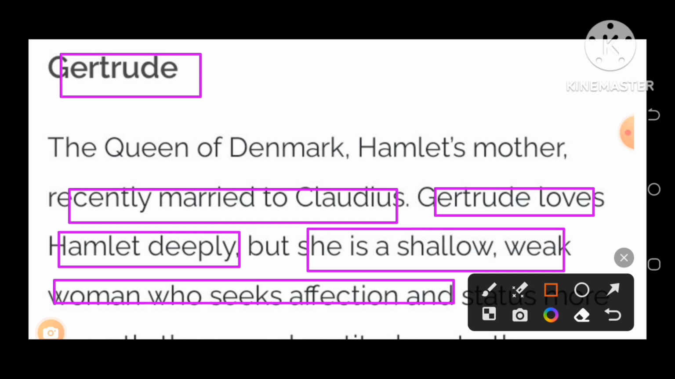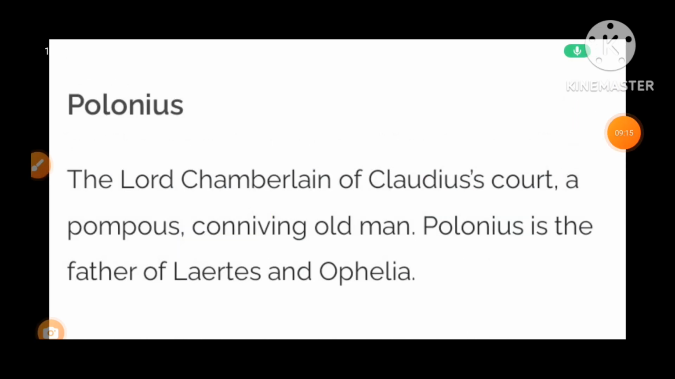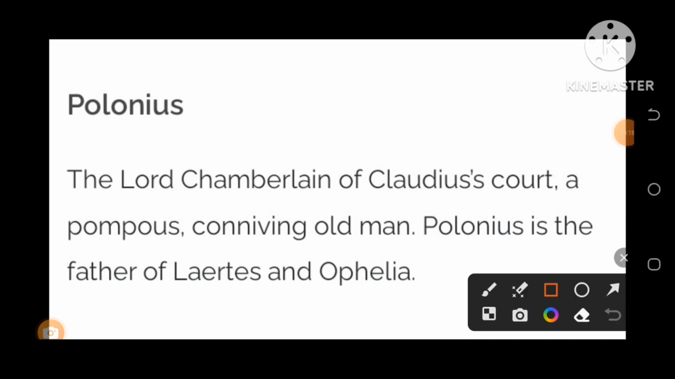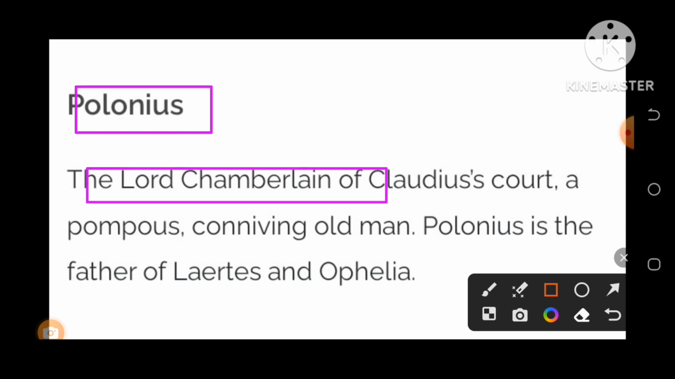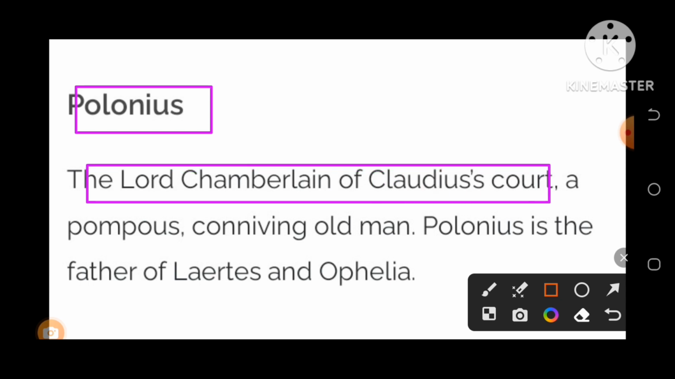So, some weaknesses of this character Gertrude, I am going to discuss some more things about her. Let us know. Next, a very important character, that is Polonius. Polonius is a very important character. He is supposed to be the oldest one and the most sincere and the most trusted character in the play. The Lord Chamberlain of Claudius' court, no doubt.